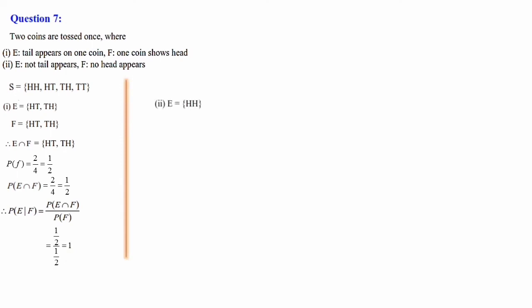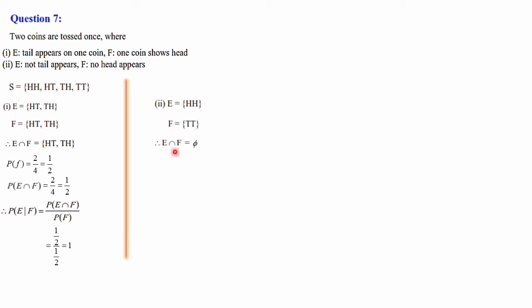Next question, E is no tail appears, means T should not be there. T should not be there means here T is there, here T is there, here T is there. So these three will not come, only HH will be there. Then no head appears means H will not come. So this will go, this will go, this will go. Only TT will be there. So that is F, TT.